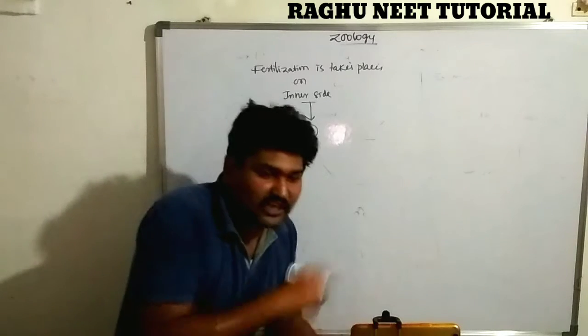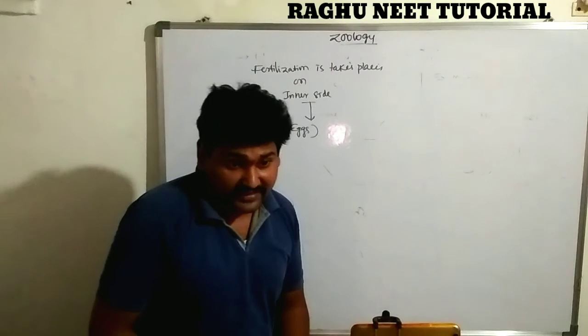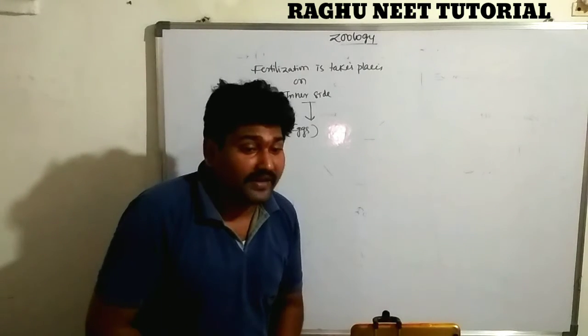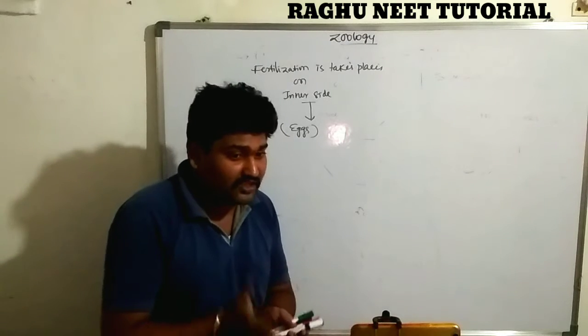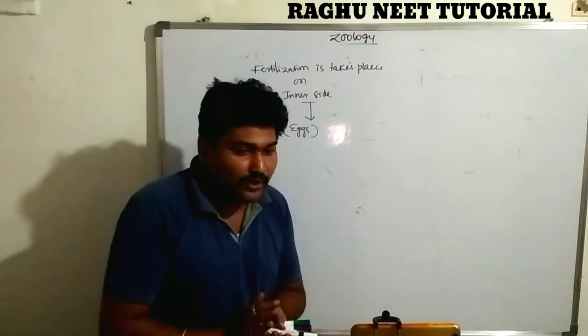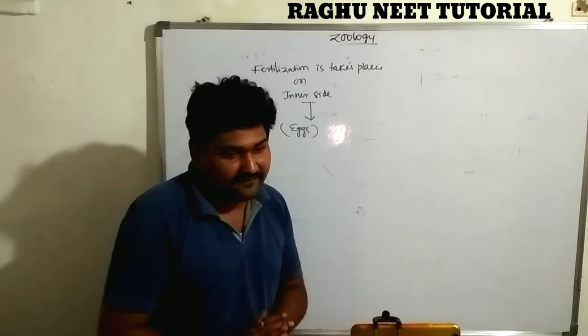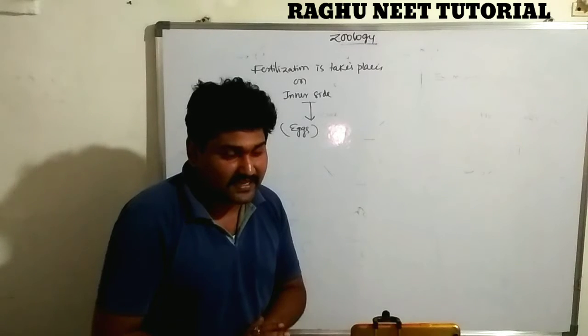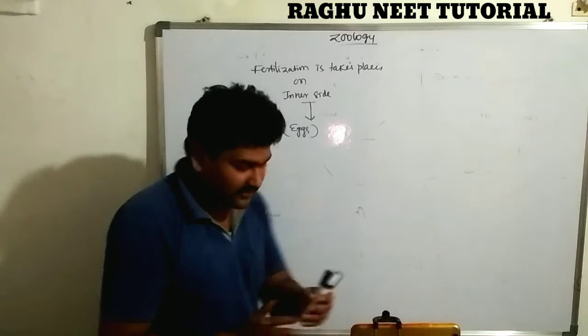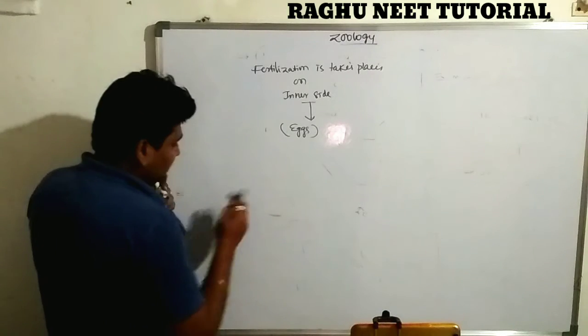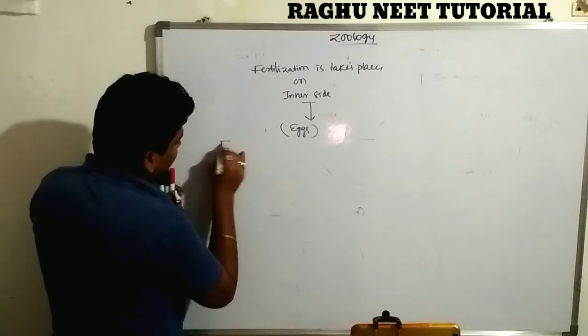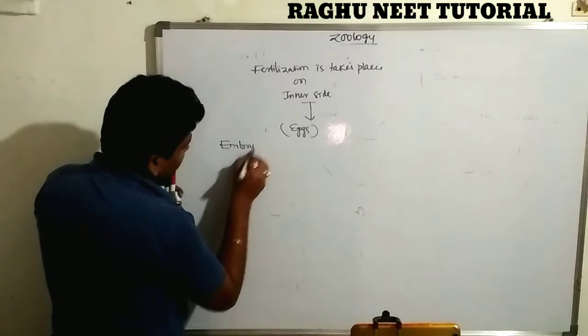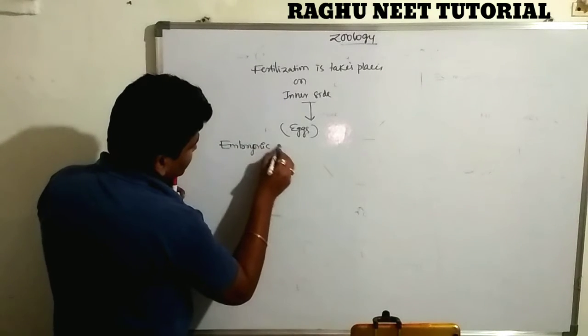The egg contains which type of layers? These layers are called embryonic membranes. They allow the formation of the embryo, and the embryo is covered by different types of layers. That is called the embryonic membranes. How many embryonic membranes are there? They ask this in the examination.